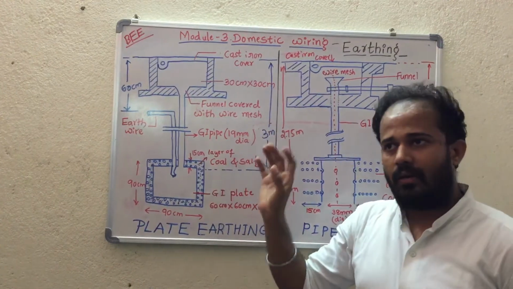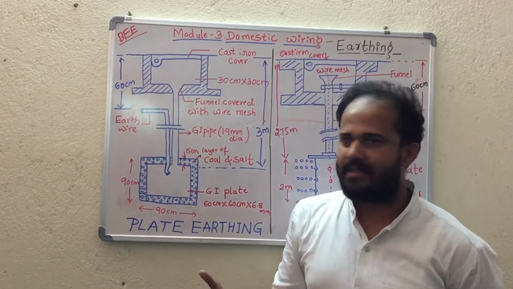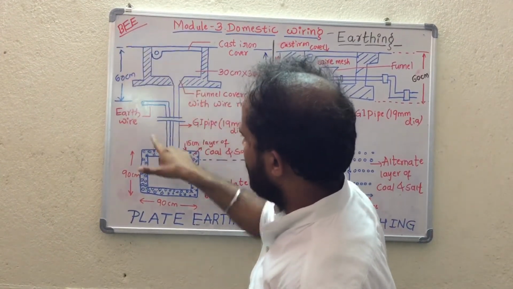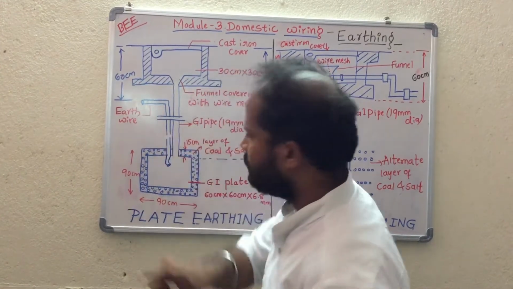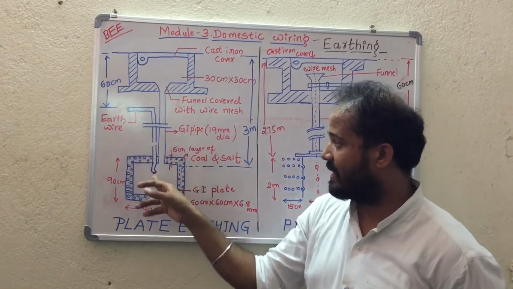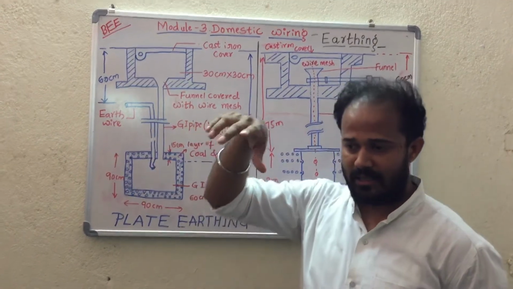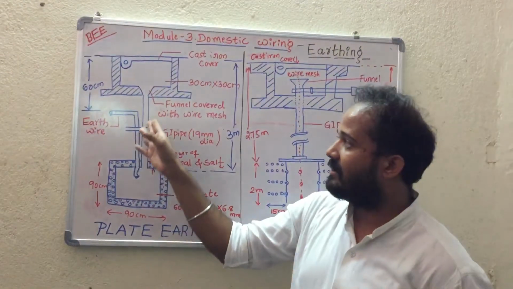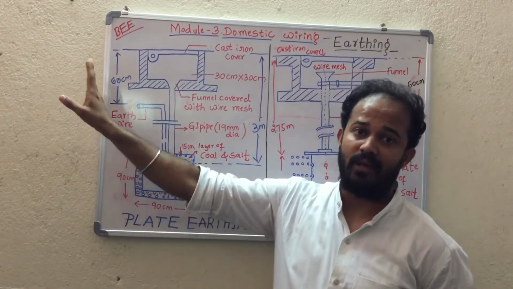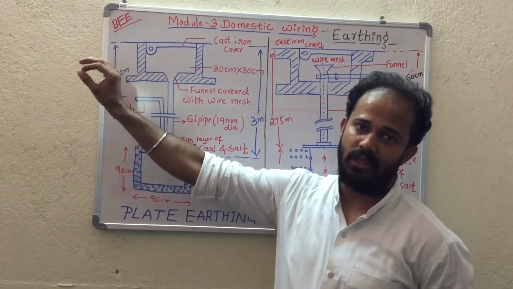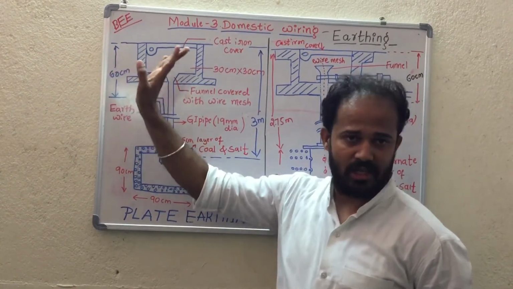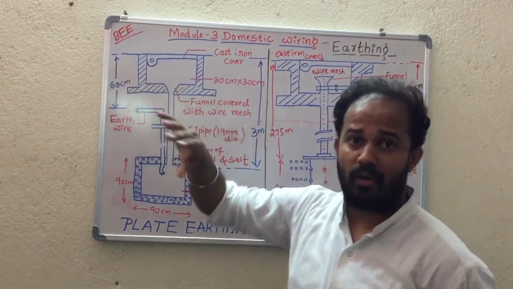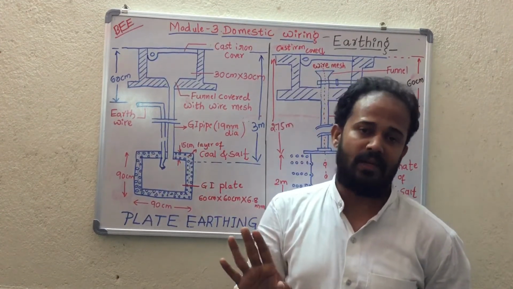Hope it is clear. The only disadvantage of plate earthing is that here you can see the earth wire is connected at a depth of 60 centimeter. Therefore, if there is a disconnection in this wire, think that the wire has been physically disconnected from the plate. We think that it is connected continuously, whereas if it is physically damaged or disconnected from the plate, then there may be a possibility of having a damage or having any of the electrical abnormal condition. Clear? So therefore the disadvantage being is that continuity test cannot be physically observed frequently whenever we need.